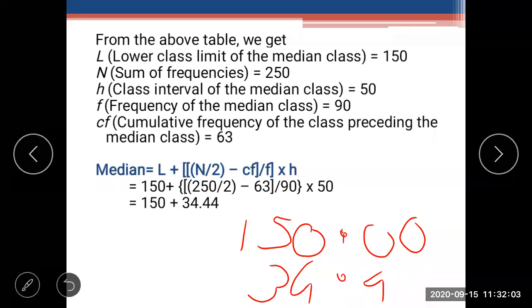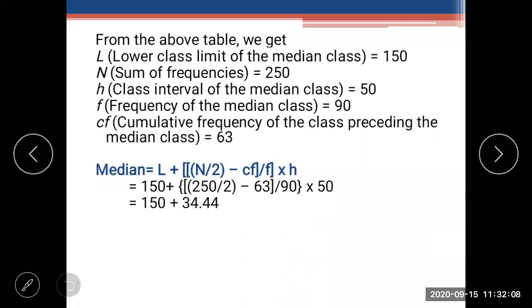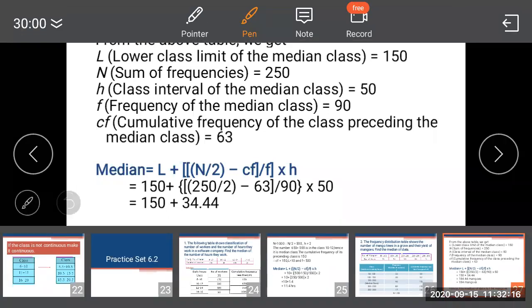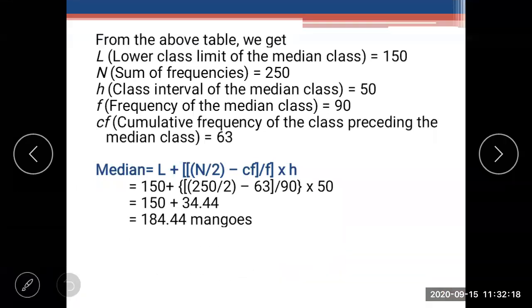Okay, good. So when you add 150 plus 34.44, you will get the answer 184.44 mangoes. Okay, clear all of you? Is it clear? Shall we move to the third question now? Okay.